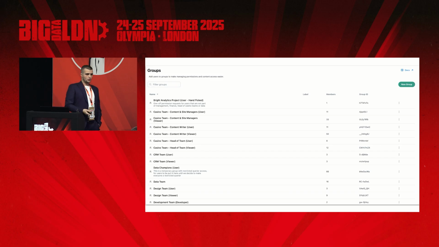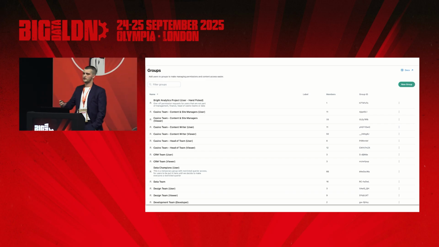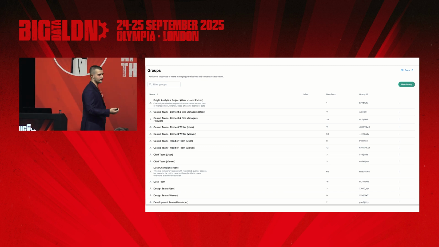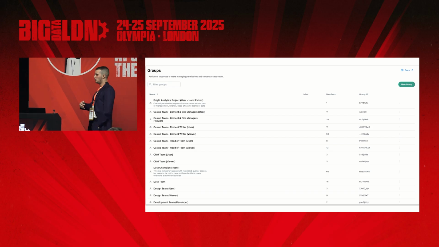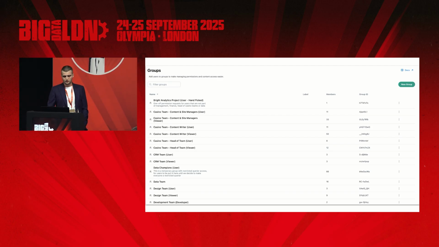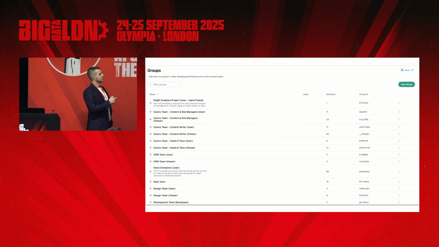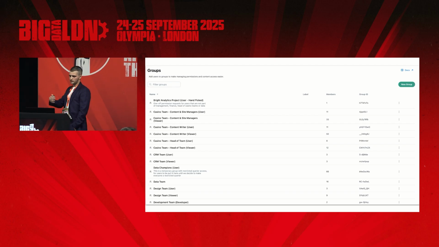When it comes to group-based permissions, we basically have a viewer and a user permission for every single role. We're not expecting everyone to do self-serve, right? You're going to have a large portion of your users who are just looking at data. Maybe they'll apply a filter or two, and that's about it. They have no interest in actually self-serving or exploring their data sets on their own. So the way we did it is we clustered those users. As you can see, there's the same role written twice, one as a user and one as a viewer.